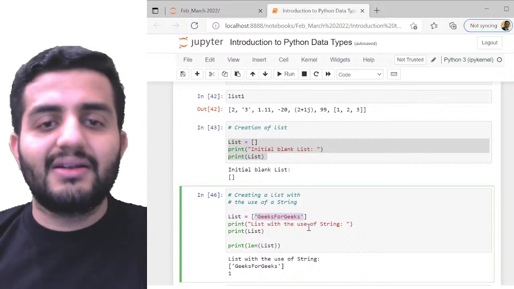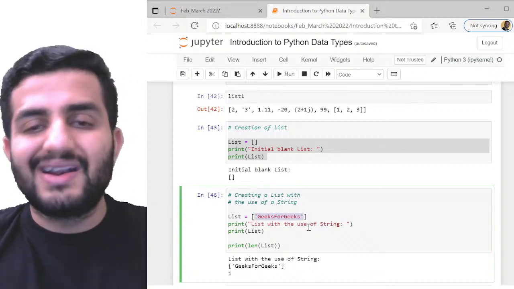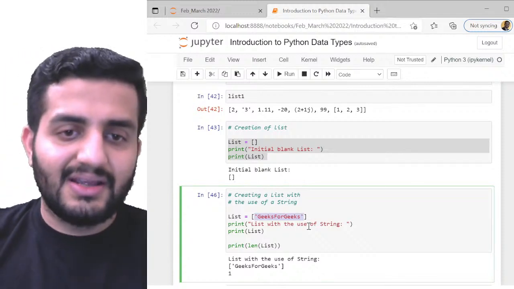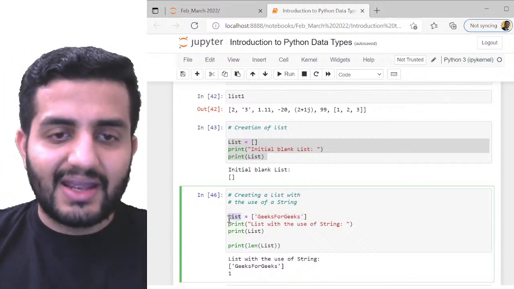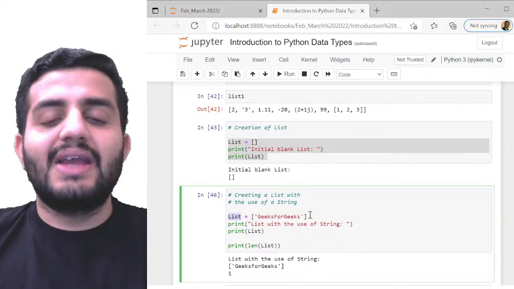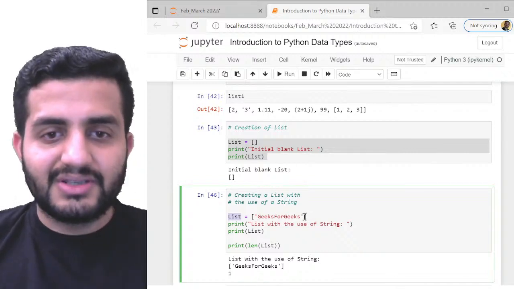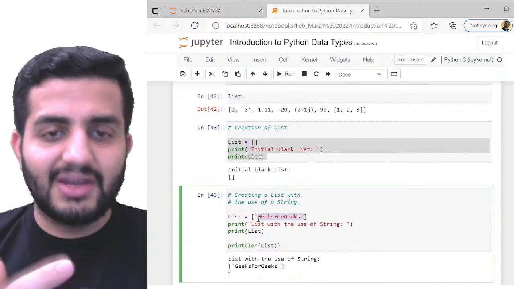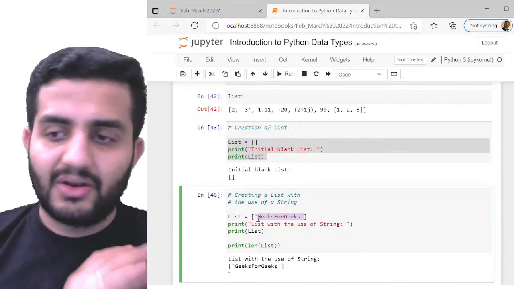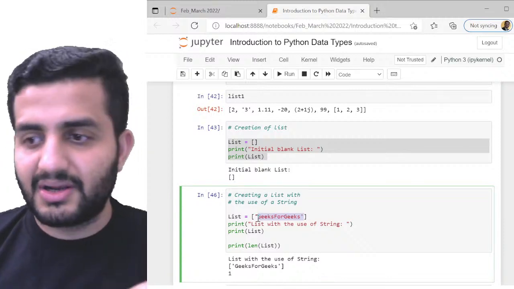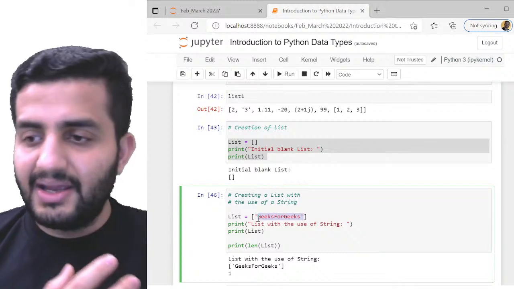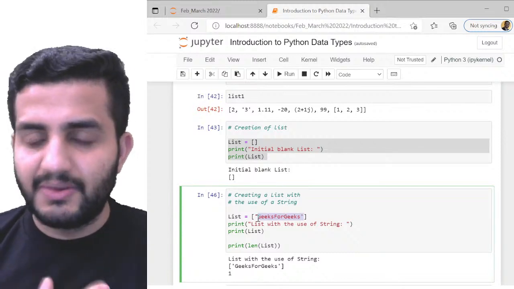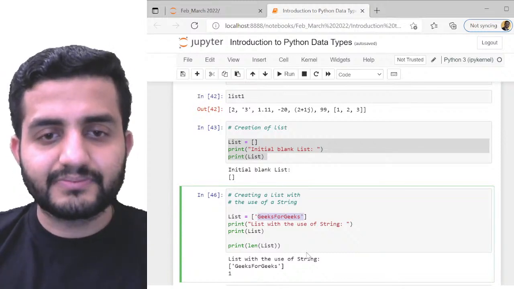This entire element will be considered as one single element. So this list is actually having only a single element, which is a string, and the string is GeeksforGeeks. No questions here. This should be pretty clear, simple, right? Any concerns, guys? Do let me know. This should be very clear to everybody.